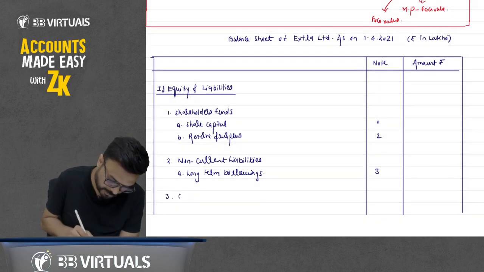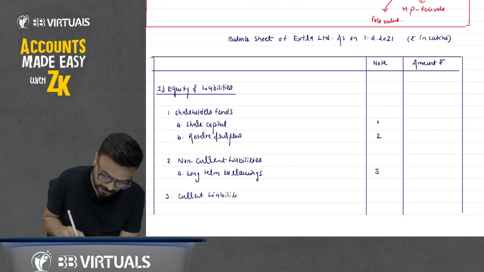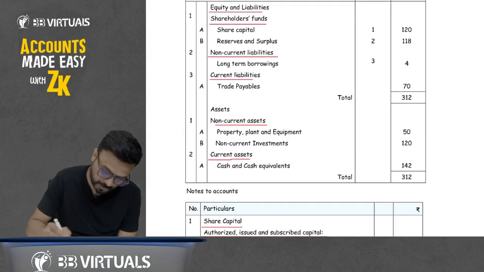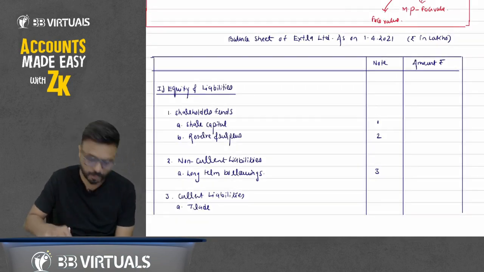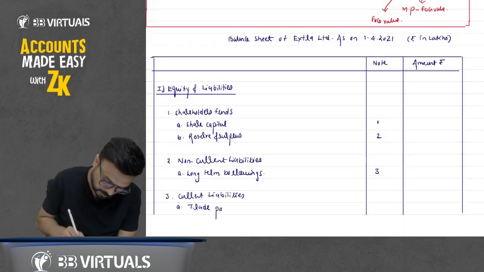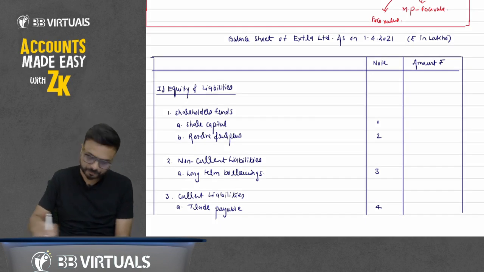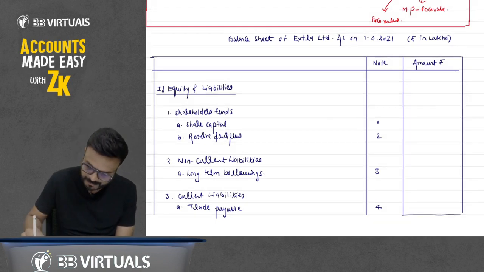Write down their current liabilities. Under current liabilities, write down trade payable. Make a notes to account on trade payable also, because there are some adjustments. I will explain, don't worry. Write down your trade payable, note 4. Okay. Now then, total this liability side.